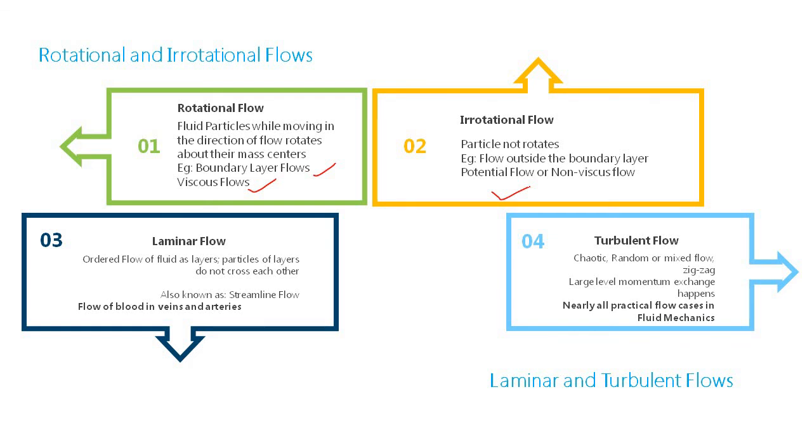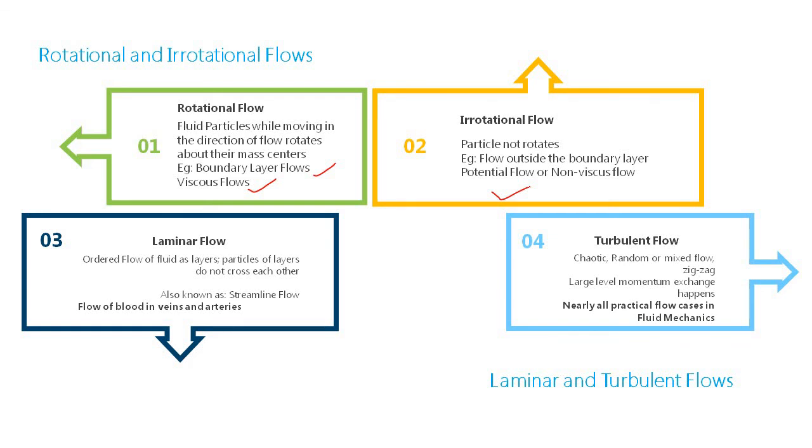The oil is flowing in the form of fine layers, each layer without touching the layer just above or below it. Suddenly, if you increase the velocity, for example from 0.2 meter per second, which is an arbitrary value, to say 1.5 meter per second, what happens? Is there any chance of mixing between the layers? Yes, there is a chance of mixing between the layers, and the flow can become turbulent. So the laminar flow, which happens at a very low velocity, has a chance of mixing between the layers, and gradually it will become turbulent.